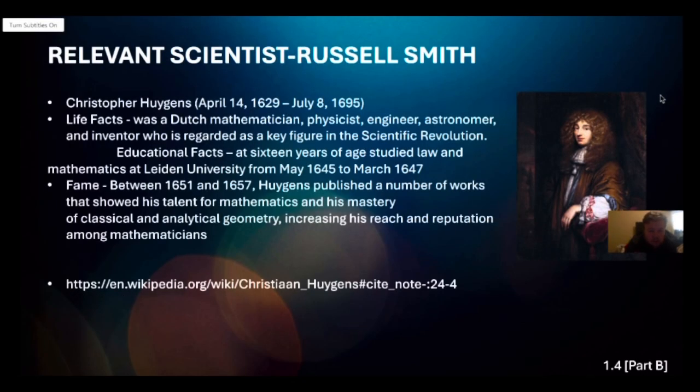My relevant scientist was Christiaan Huygens. He was born April 14, 1629 and died July 8, 1695. He was a Dutch mathematician, physicist, engineer, astronomer, and inventor who is regarded as a key figure in the scientific revolution. At 16 years of age, he studied law and mathematics at Leiden University from May 1645 to March 1647. Between 1651 and 1657, Huygens published a number of works that showed his talent for mathematics and his mastery of classical and analytical geometry, increasing his reach.